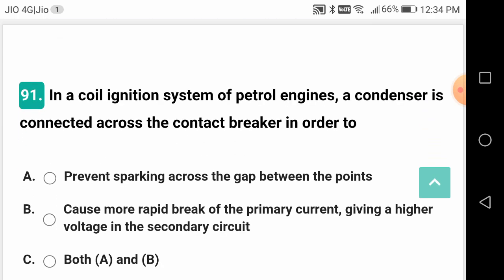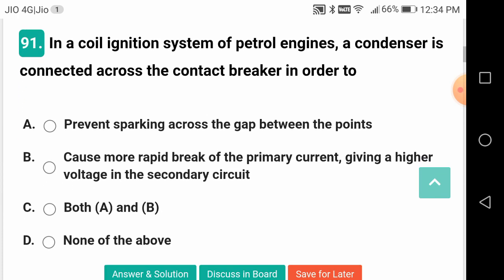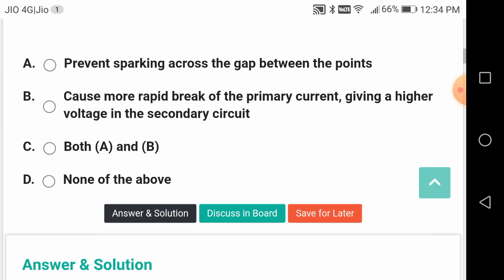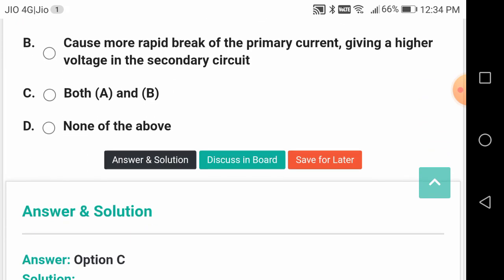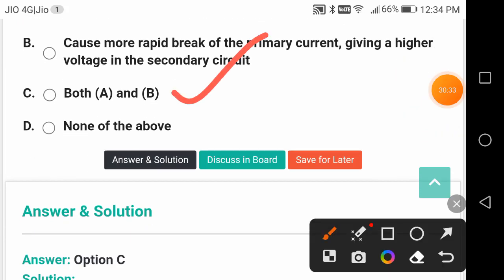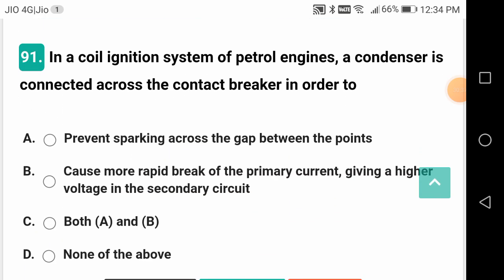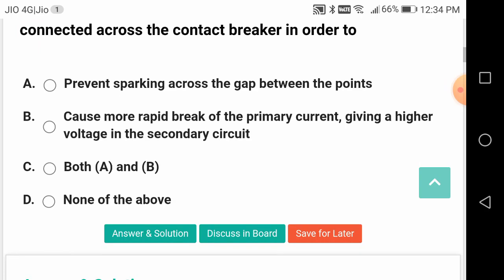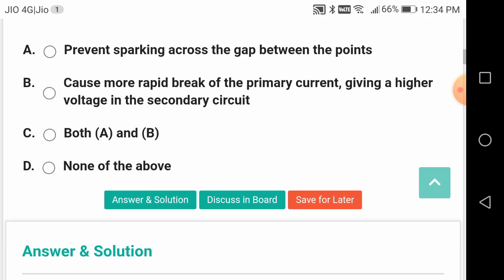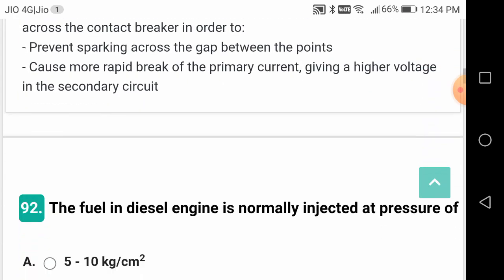In coil ignition system of petrol engines, a condenser is connected across the contact breaker for what purpose? For both A and B. So what is this purpose? Let us see. To prevent sparking across the gap between the points and also cause more rapid break of primary current, giving a higher voltage in the secondary circuit.